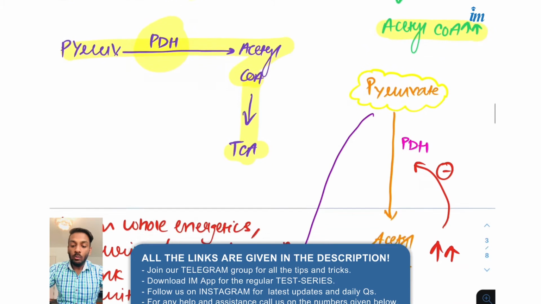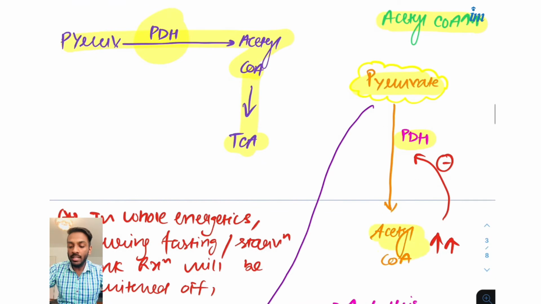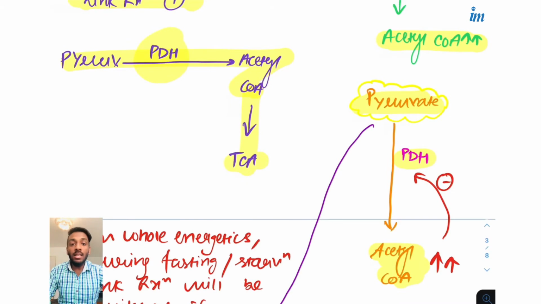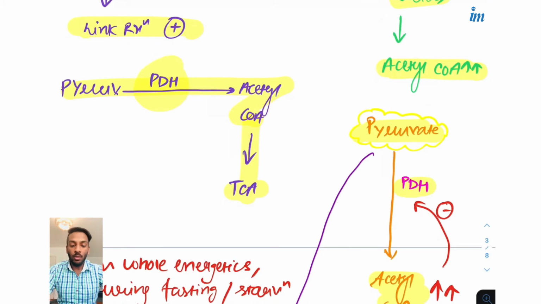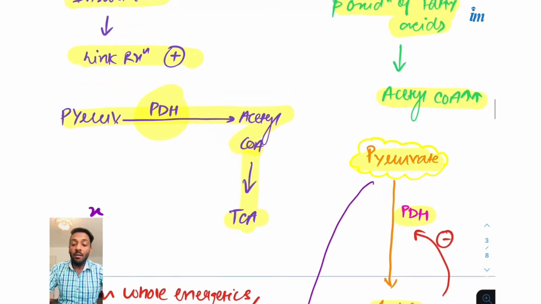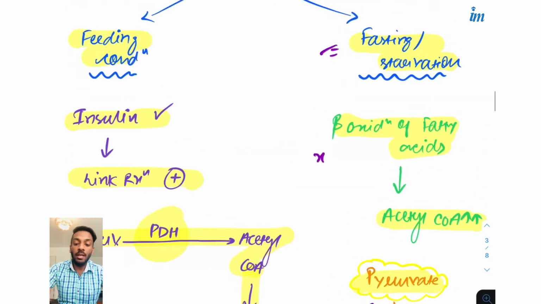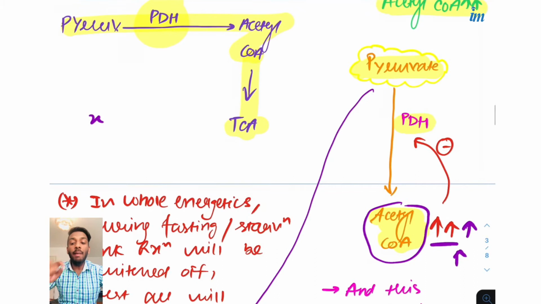Okay, so let's see now. This pyruvate through the pyruvate dehydrogenase enzyme will convert into the acetyl CoA in all the patients. But due to beta oxidation of fatty acids, acetyl CoA is increased. Suppose in the normally eating patients, the acetyl CoA has a value of X. But with the beta oxidation of fatty acids, more X. So in the diabetic patients or the fasting condition patients, how much acetyl CoA? 2X. It means the acetyl CoA will be increased more than the normal. And this will give feedback inhibition to this PDH enzyme, and this conversion will be stopped.